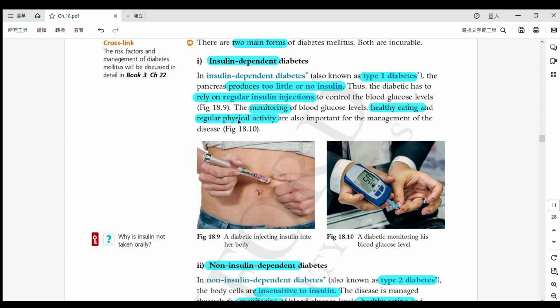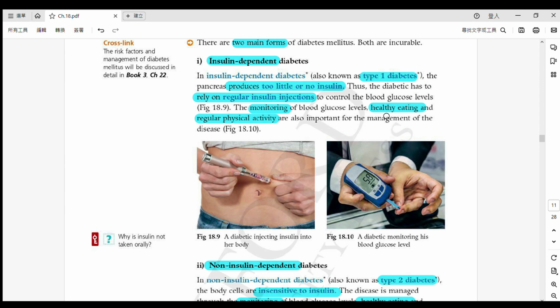And there are some activities which they need to do regularly。佢哋要定期做一啲行為啦。First of all is monitoring. This is very important. Okay, so it's like after each meal they need to pinch their fingers, and test their blood glucose levels.